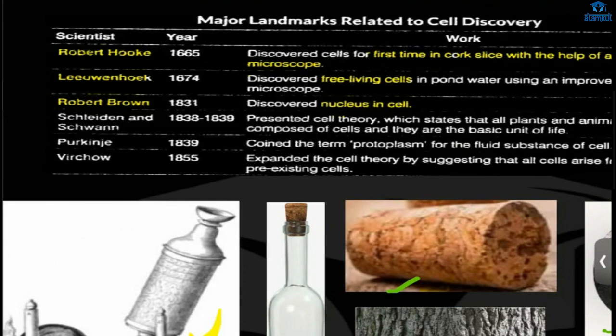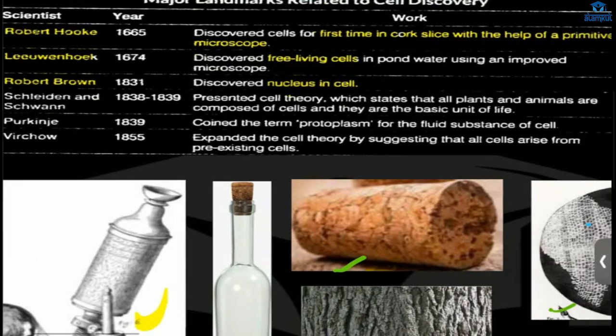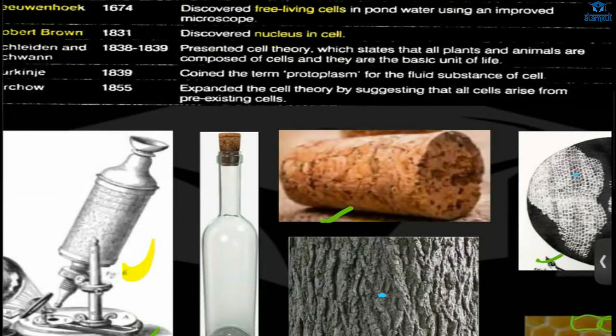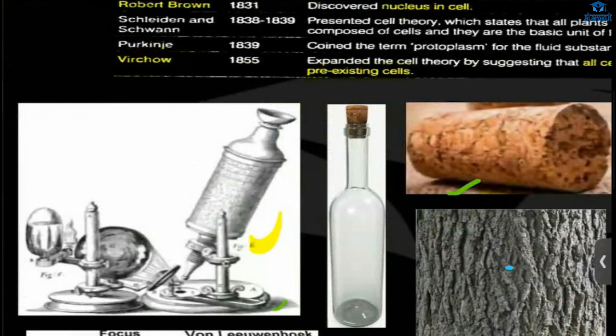And there was one more, Virchow. What did he do? He further expanded the cell theory. He gave this: all cells arise from pre-existing cells.